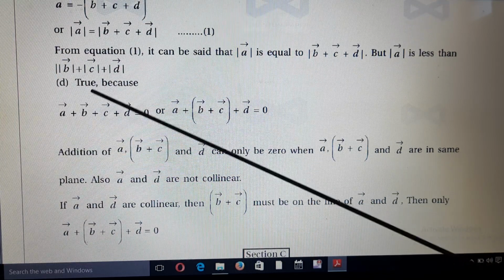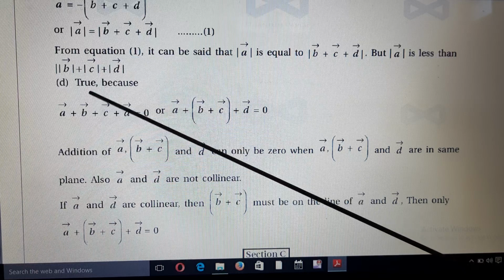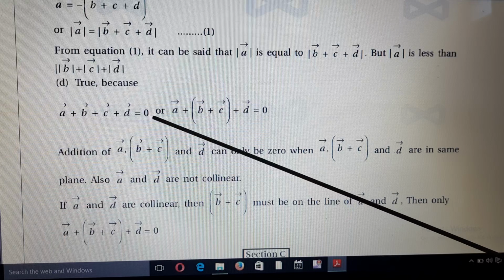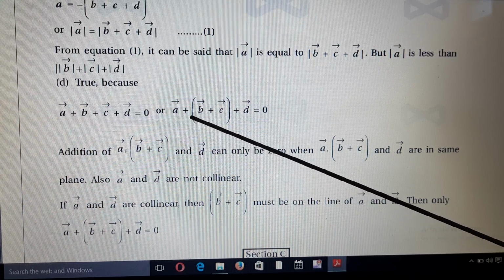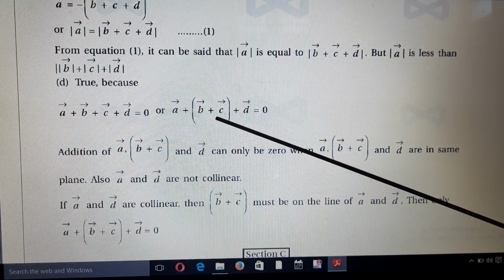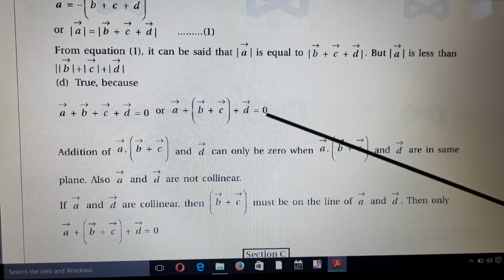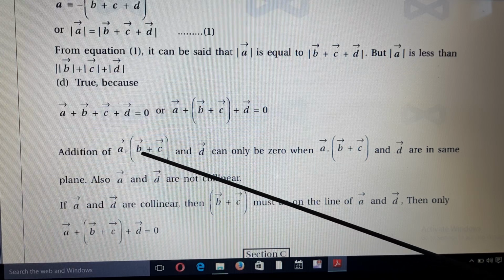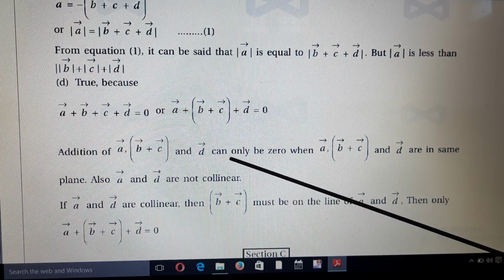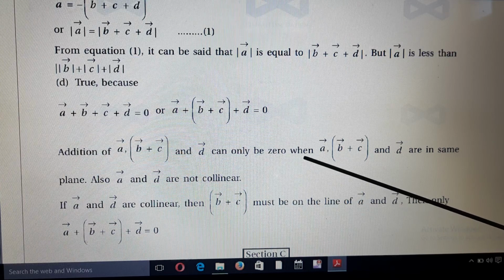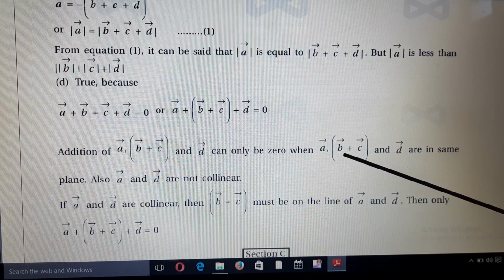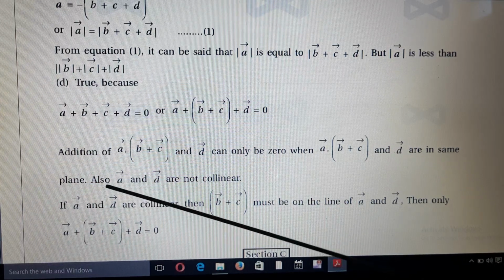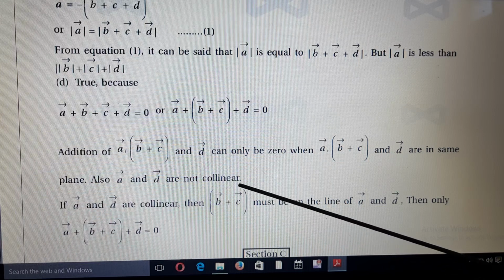So look here, true, because vector A plus vector B plus vector C plus vector D is equal to 0. Means vector A plus bracket vector B plus C plus vector D is equal to 0. Here the addition of vector A, bracket B plus C, and vector D can be 0 only when they are in the same plane, if vector A and vector D are not collinear.